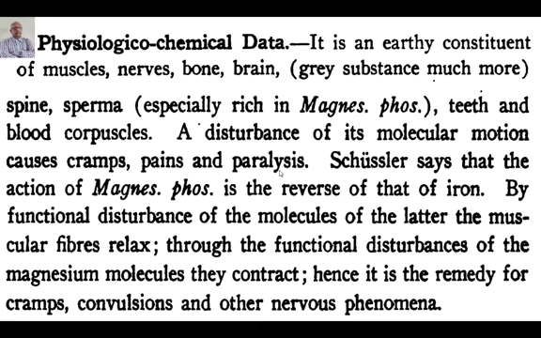Here exactly the opposite thing happens. Through the functional disturbance of the magnesium molecules, they contract. So there is a spasm, a contraction, and hence it is the remedy for cramps, convulsions, and other nervous phenomena. See, the pathophysiology indicates the remedy. If magnesium is missing, the patient goes into cramps, convulsions, and even nervous phenomena.